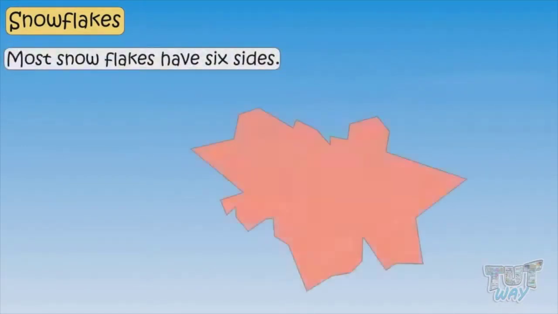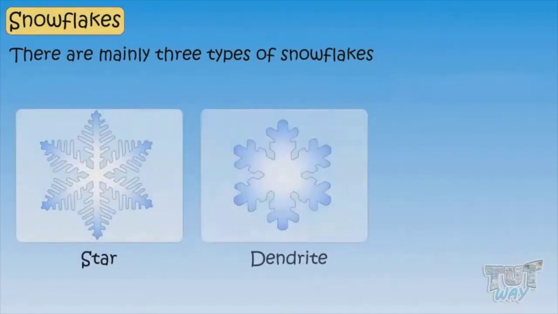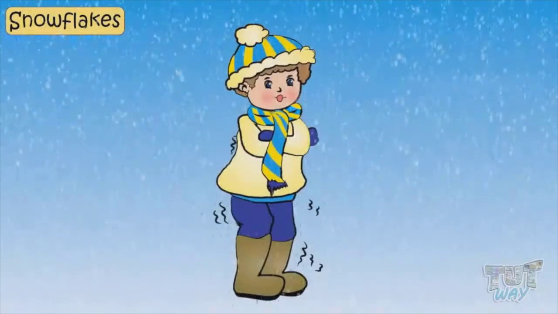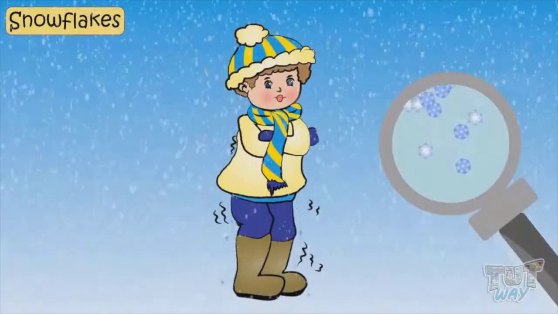Most snowflakes have 6 sides. There are mainly 3 types of snowflakes known as star, dendrite, and plate. Next time you see fluffy snowflakes drifting down from the sky, don't forget to take a closer look at them.